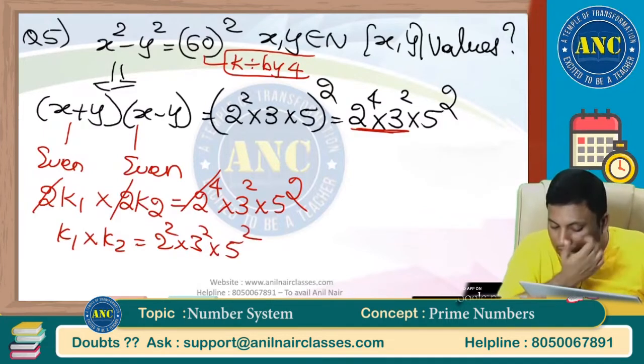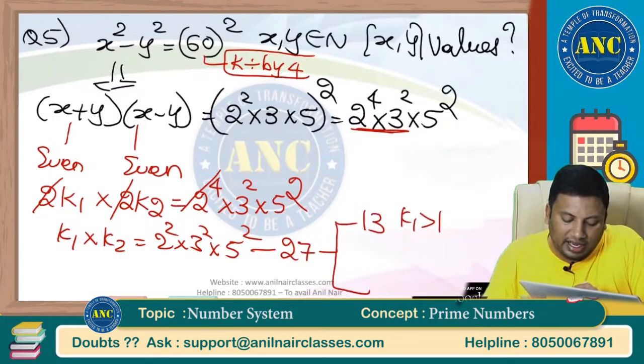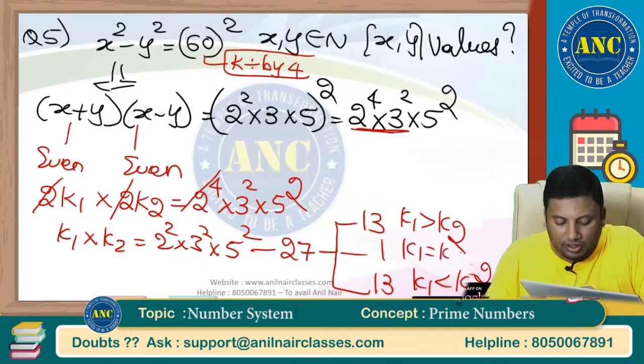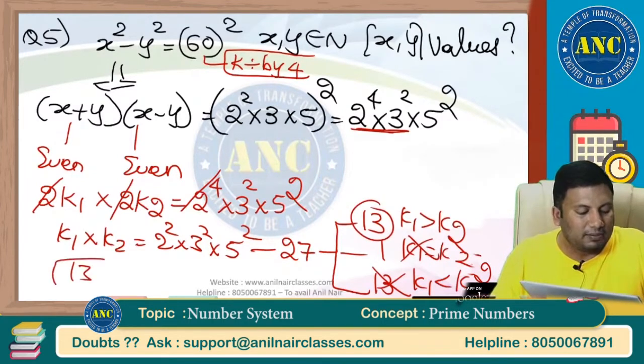Now you know how to solve. 3 into 3 into 3, 27. 13 cases k1 greater than k2, 13 cases k1 less than k2, one case k1 equal to k2. These both are eliminated. Answer is nothing but 13.